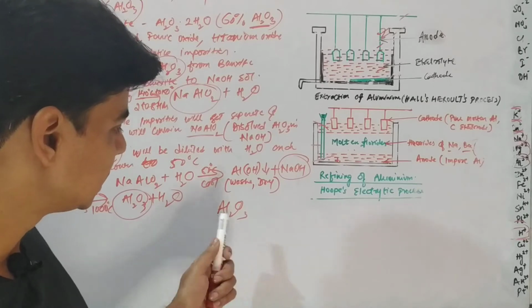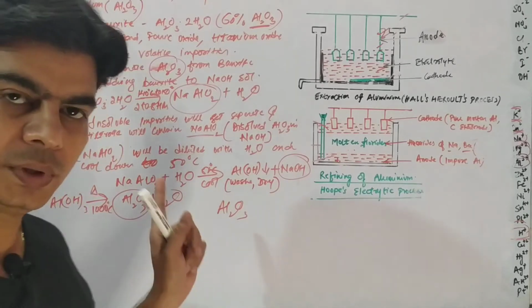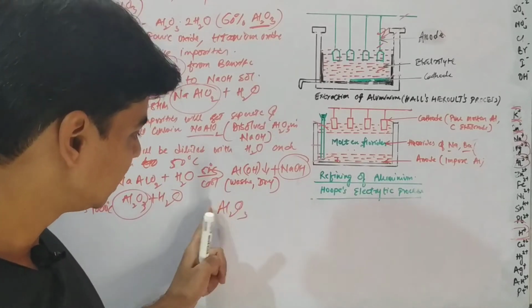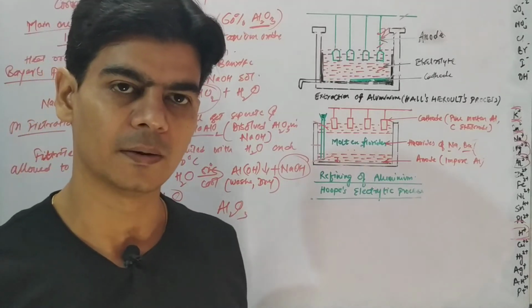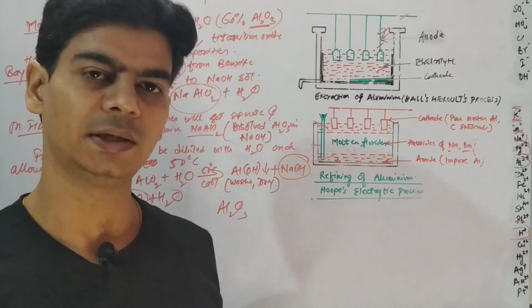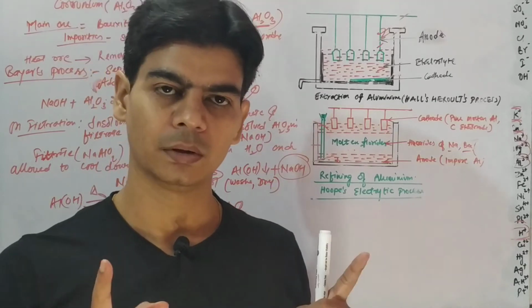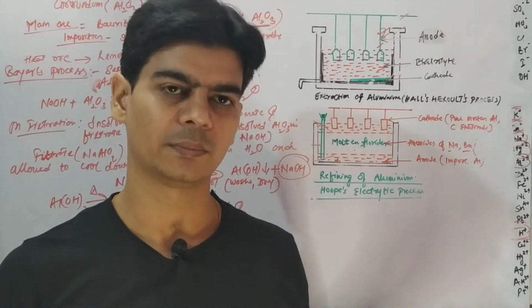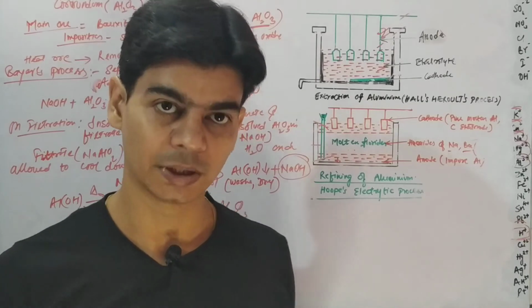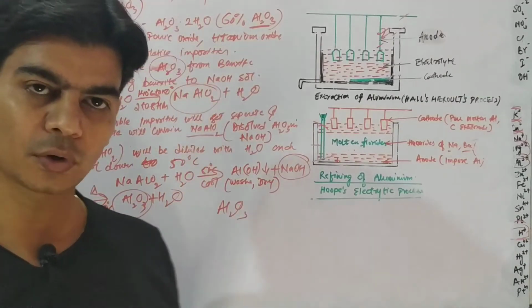But since this aluminium oxide is an oxide of a reactive metal, and we know that oxides of reactive metals cannot be reduced using common reducing agents like carbon monoxide and hydrogen, because they have very high affinity for oxygen.